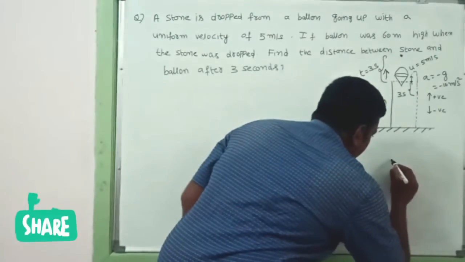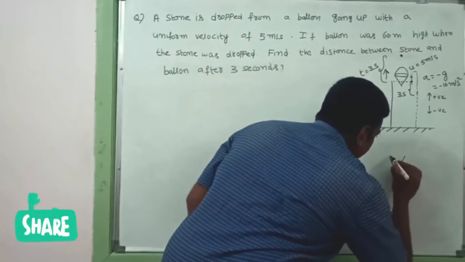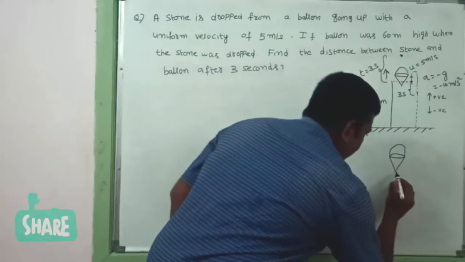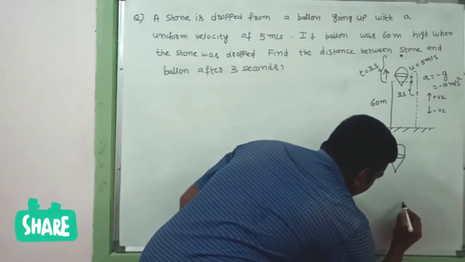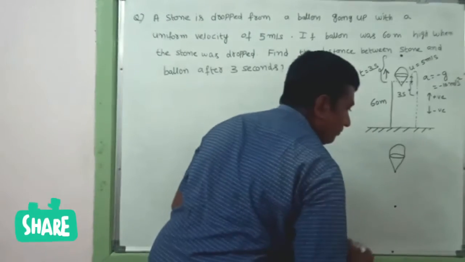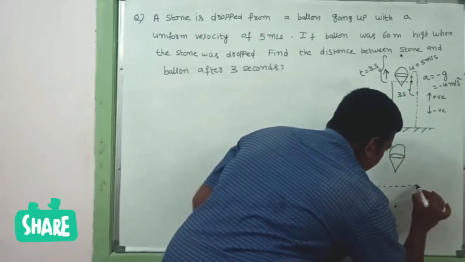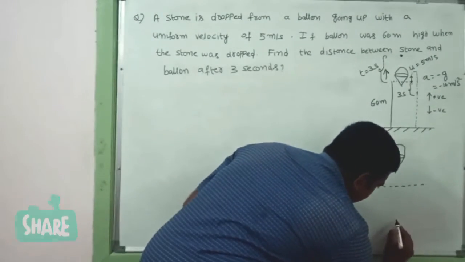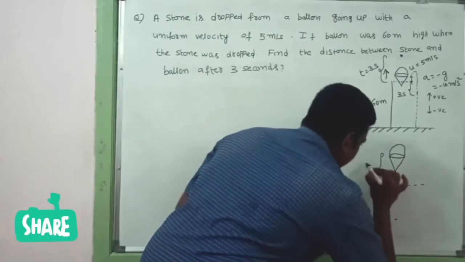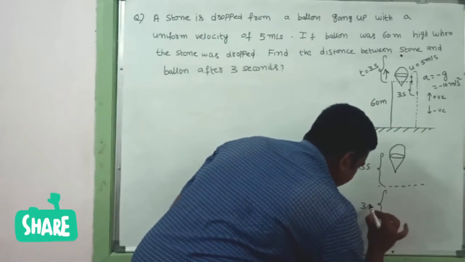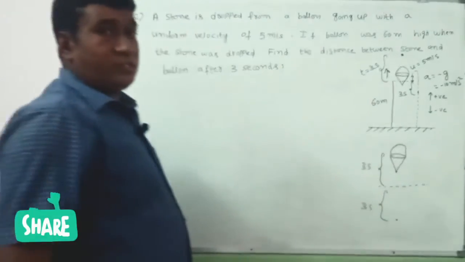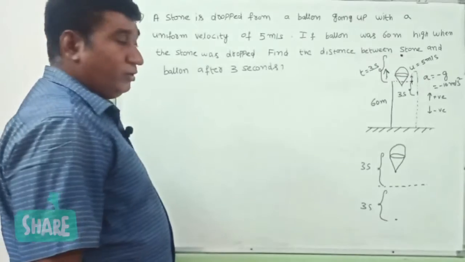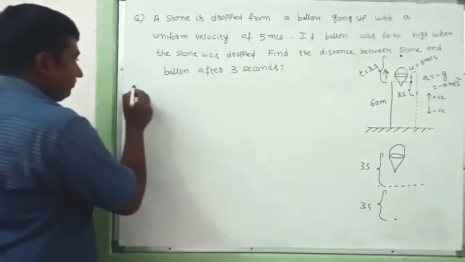So if I consider this as the balloon after some time, and this as the stone, previously it was at this point. Each has traveled for 3 seconds. We have to find the distance between them. Distance is a scalar quantity, so we have to add both. So first answer.